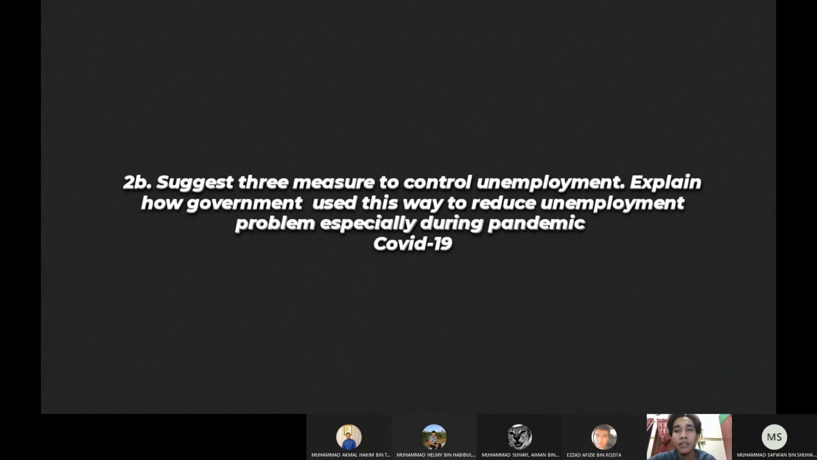Question 2B. Suggest three measures to control unemployment. Explain how government use these ways to reduce the unemployment problem, especially during the COVID-19 pandemic.